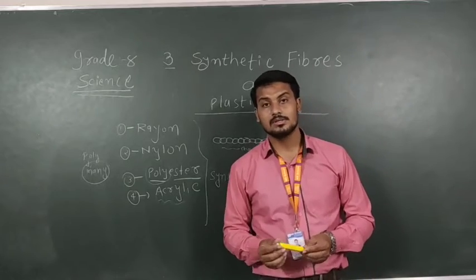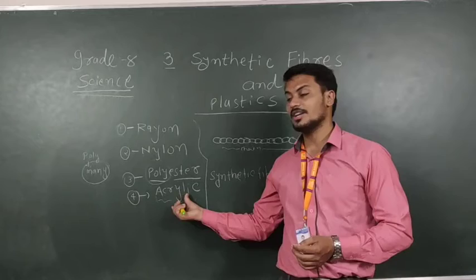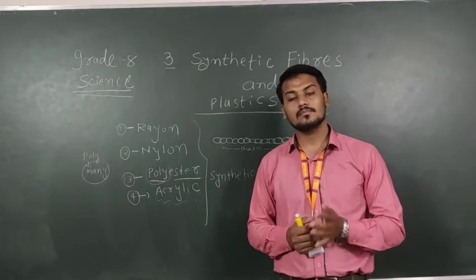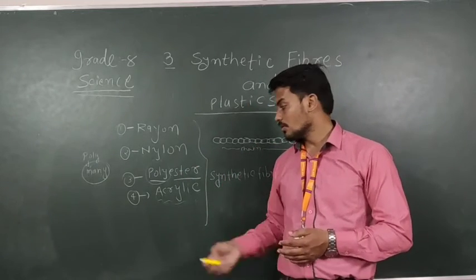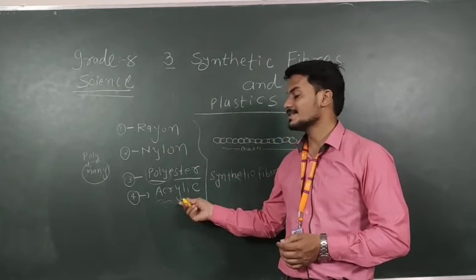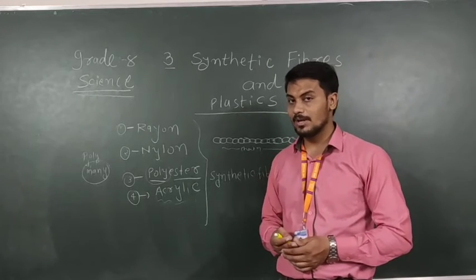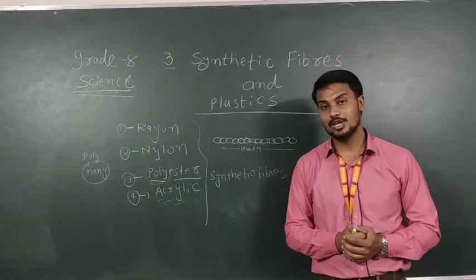Acrylic, woolen clothes are now prepared in acrylic material, which is quite smoother and much cheaper than natural wool. So now people prefer to buy acrylic material. Also different colors are available, and it is quite smoother than the natural thing.